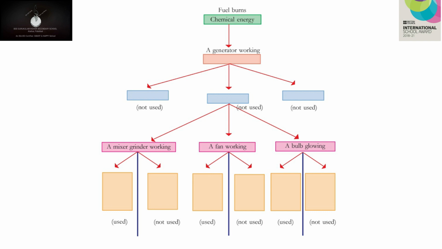Okay. From the electric energy, it is again getting divided to a mixer grinder working. So when a mixer grinder works, what is the energy used there? Mechanical energy. Which energy is not used? Sound and heat energy. You can see the second column. A fan is working. Which energy is used there? Yes, mechanical energy. And which is not used? Heat energy. Sometimes sound energy also. Bulb glowing, which we have discussed already. When a bulb glows, light energy is used, and the not used form of energy is heat energy.